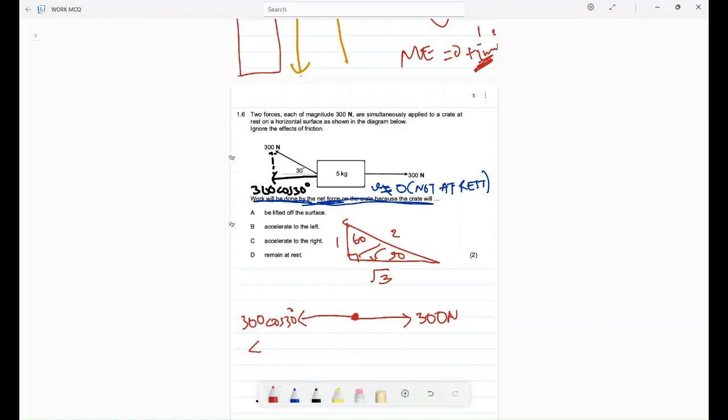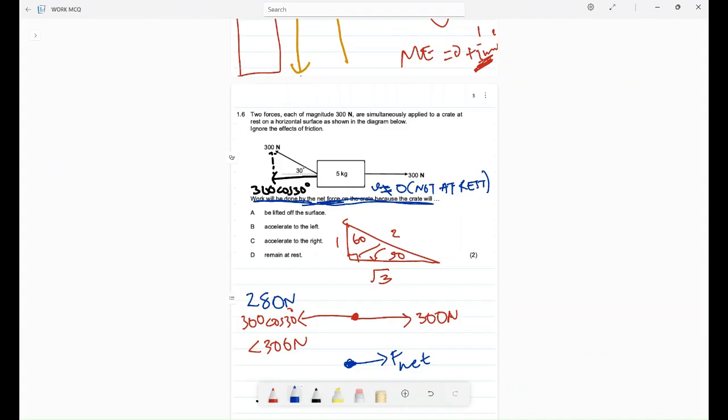This value here, if I were to write it correctly, is less than 300 newtons. Now, if this is less than 300 newtons, it means our net force is going to be acting towards the right. This is our F net towards the right. Let me approximate this to maybe 280.